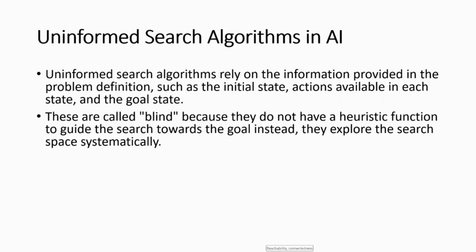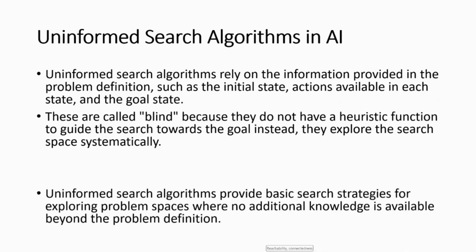They are called blind because they do not have any heuristic function to guide the search towards the goal state. They explore the search space systematically. They do not have an estimate of how close they are to a solution, nor specific knowledge or clues about the problem.